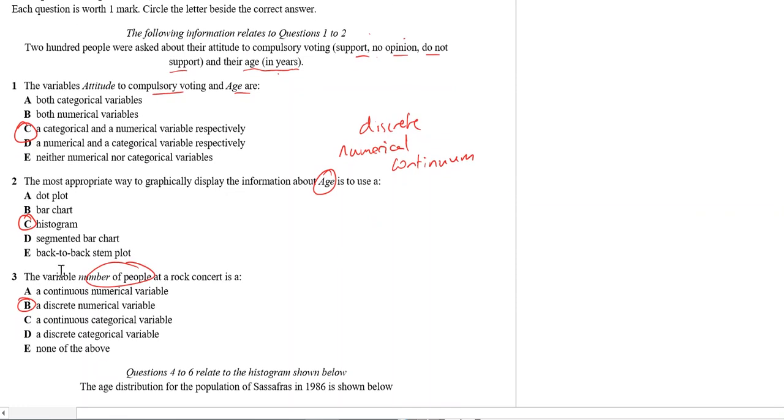Question three. The variable number of people at a rock concert is, well, number of people. Remember, anything that's countable and not measured, because you don't measure the number of people, you just count them. You can't have 3.5 people or 3.75 people, unless we're talking about dead bodies here, but we're not going there. It must be discrete numerical data. So we know it's numerical. Is it discrete or is it continuous?